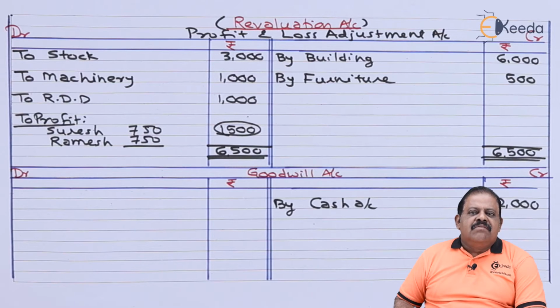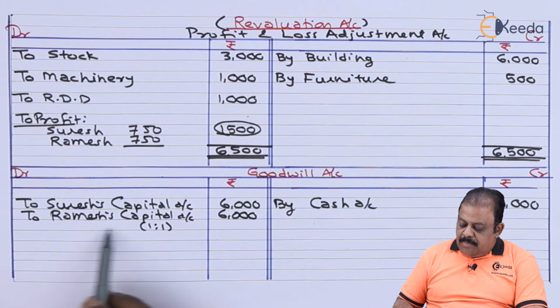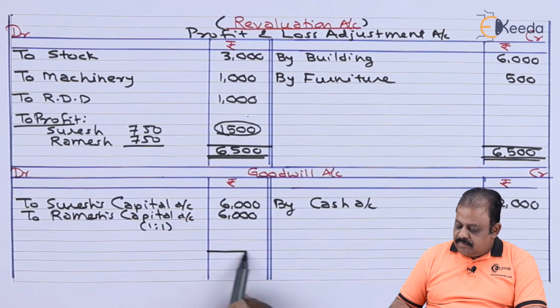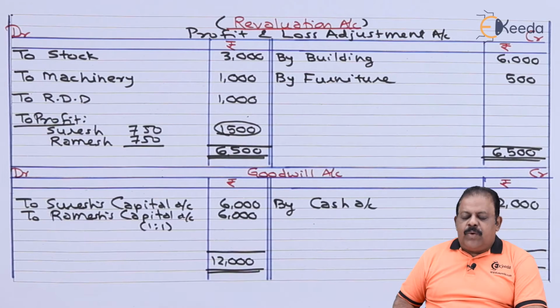Here in this question, old ratio itself will be a sacrifice ratio because new partner share is only given and not full ratio of the new firm is given. When they have just said that new partner is admitted for 1/4 share, 1/5 share, we should understand that whatever is the old ratio, same is going to be sacrifice ratio. Goodwill account debit to Suresh capital account 6,000, to Ramesh capital account 6,000. So goodwill account gets closed at 12,000.